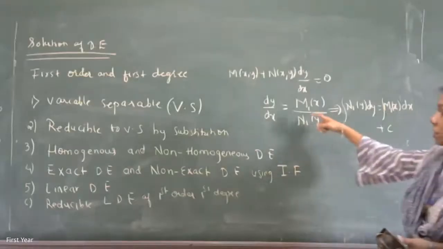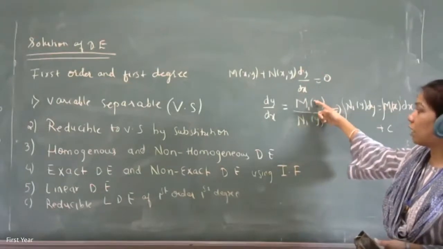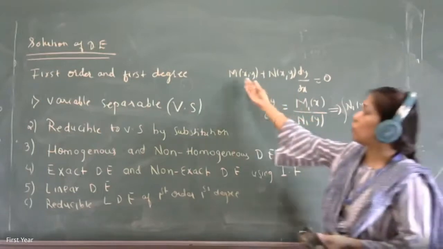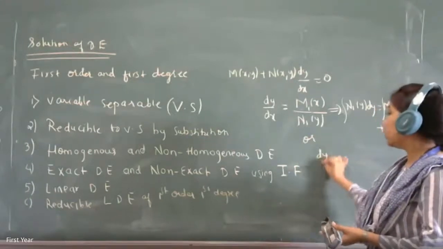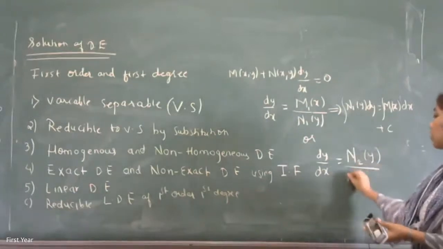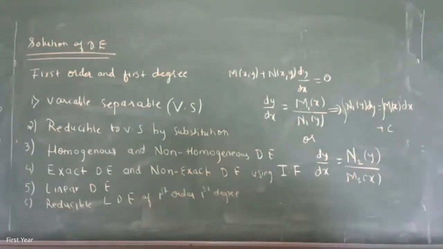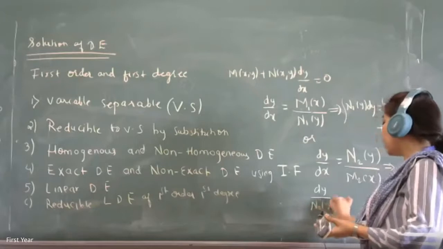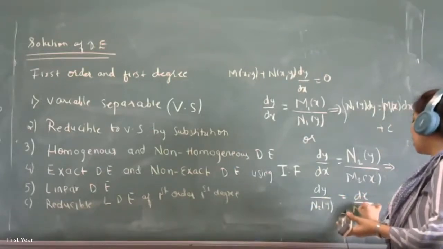Or is there any other way to represent it? Here we wrote the function of x in the numerator and the function of y in the denominator. Can it be reversed? This can be only a function of y, no? And this can be a function of x. Yeah, so that is also possible. So dy by dx can become some function m2 of y upon some function of x. This also can happen. Then what will it reduce to? It won't reduce directly to dy into y term and dx into x term. It will become dy upon m2 of y is equal to dx upon m2 of x.